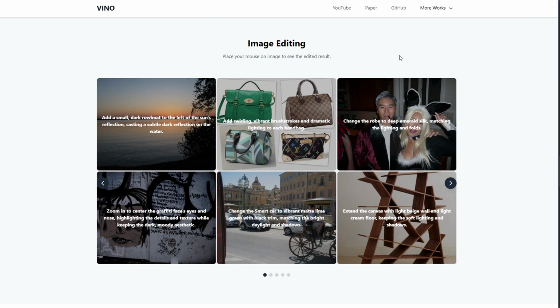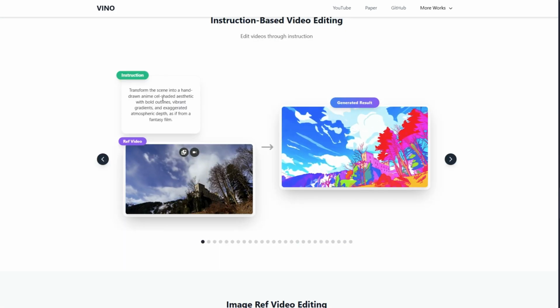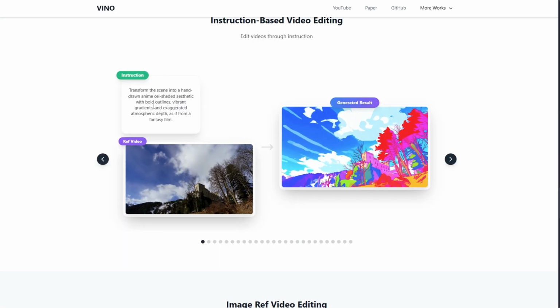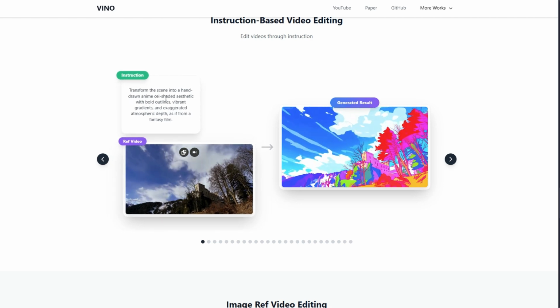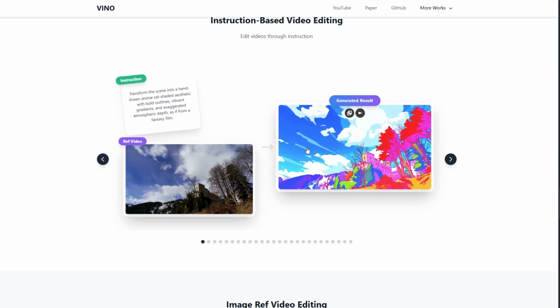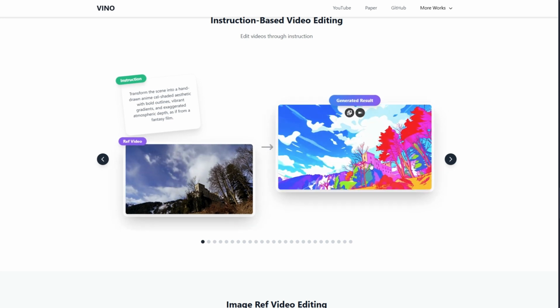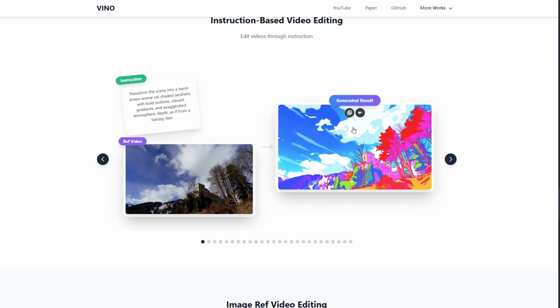And here it says, change the robe to deep emerald silky. Yeah, it changed the dress nicely here. Here it can also do what we call instruction-based video editing. You give it a reference video like this, and you say, transform the scene into a hand-drawn anime cel-shaded style. And yeah, you can see the exact castle here, and the clouds are moving like the original.